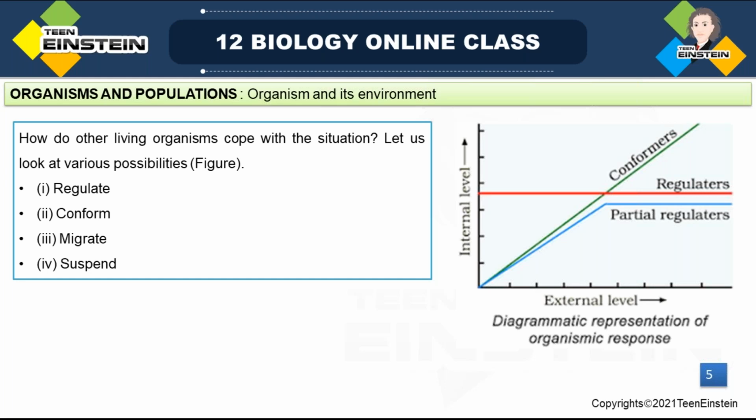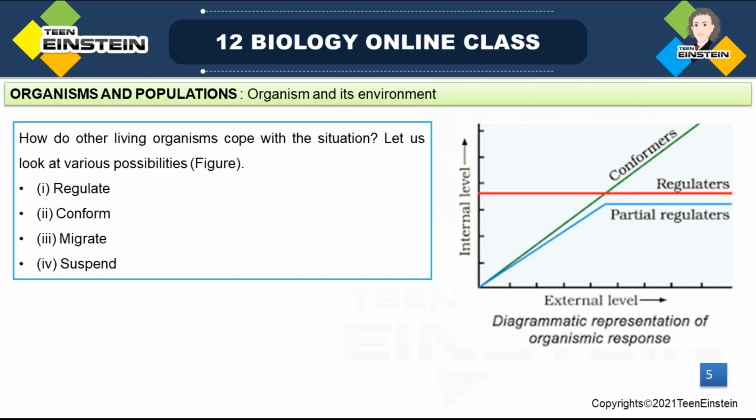Then, to avoid summer related problems, that means heat and desiccation, some snails and fish will go into aestivation. In 11th standard, we have learned about hibernation, aestivation and all. And what is aestivation? That is summer sleep. Hibernation is to escape from winter. At that time the metabolic activities will be suspended. Aestivation means summer sleep.